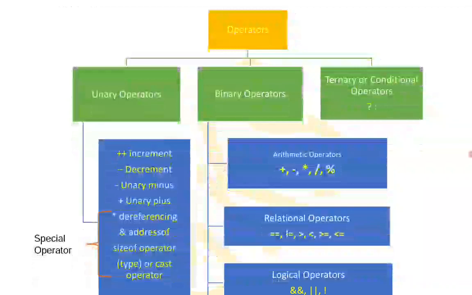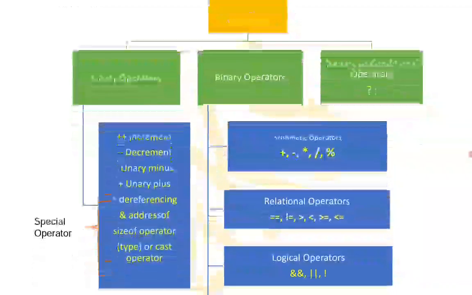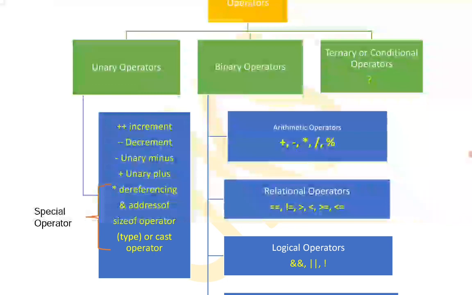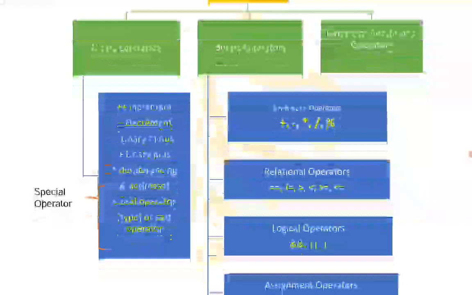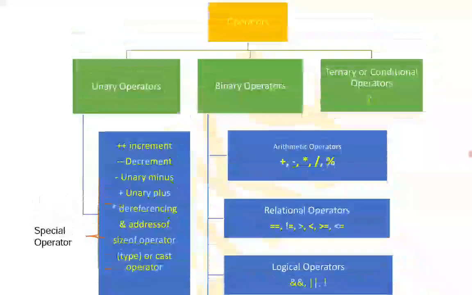Binary operators require two variables, or two constants, or a combination of a variable and a constant. A unary operator generally requires only one variable. So these are the different types of operators.